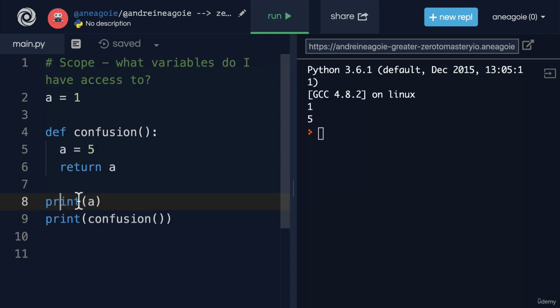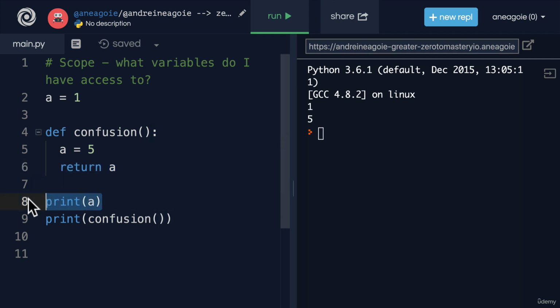And then it's going to go to line 8. And line 8 is going to say, hey, print a. What's a? Well, the only time that I've seen a is right here, a equals 1. So go into memory, what's a? a equals 1. But then when I run confusion, I'm going to say, hey, a is going to equal 5. And now we return a, which is 5.